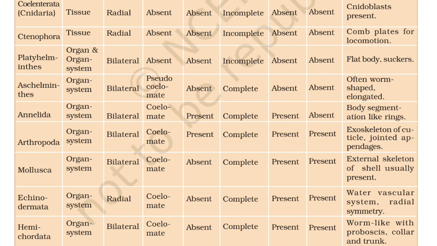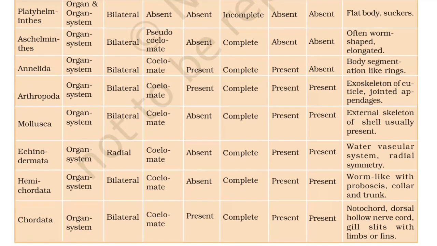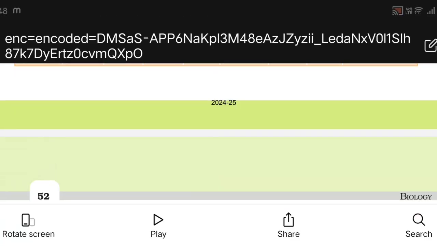Echinodermata: organ system, radial, coelomate, present, water vascular system, radial symmetry. Hemichordata: organ system, bilateral, coelomate, present, worm-like with proboscis, collar and trunk. Chordata: organ system, bilateral, coelomate, present, notochord, dorsal hollow nerve cord, gill slits with limbs or fins.